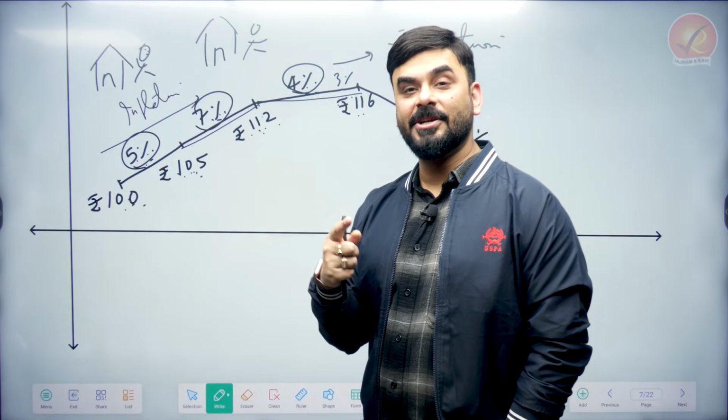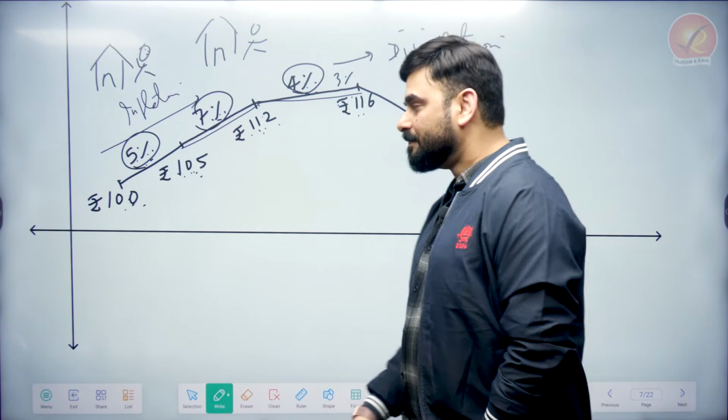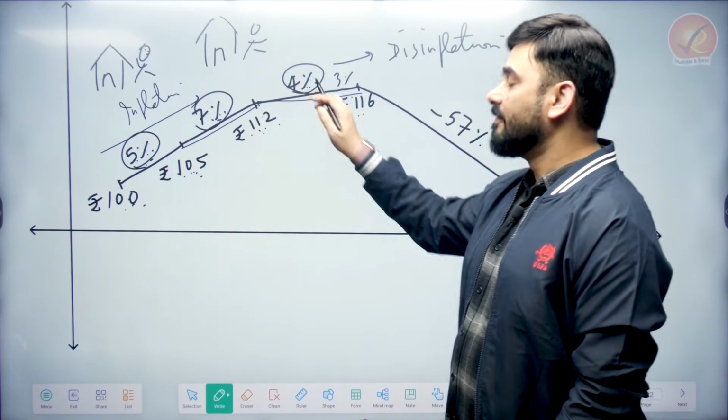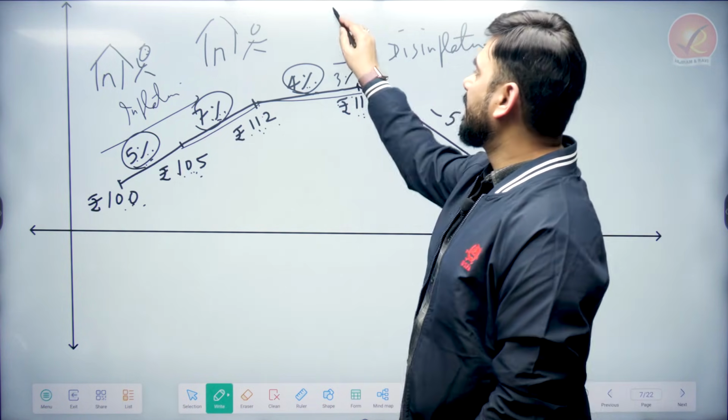Disinflation means the rate of change of price, the rate of inflation, comes down. That is disinflation. Like 7% became 4%. Now, the pen is priced at 116. Now more sellers come into the market.